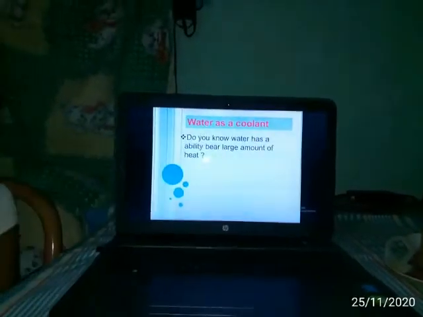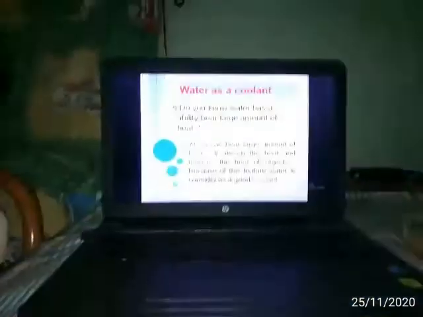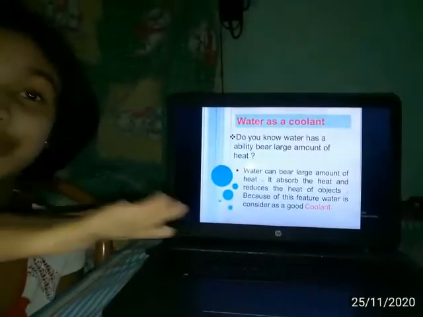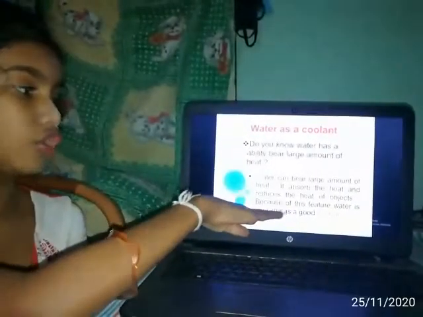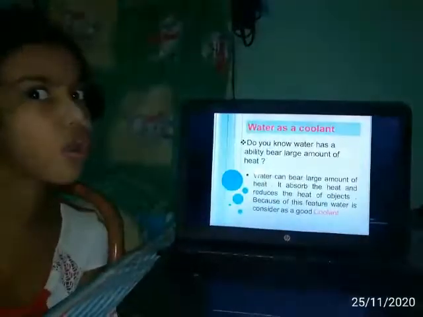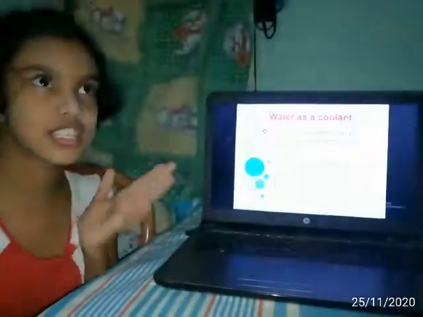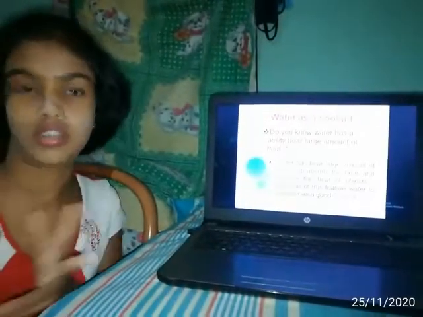Water as the coolant. The next property of water is water as the coolant. Do you know water has the ability to bear a large amount of heat? Water can bear a large amount of heat. It absorbs the heat and converts the heat into a low value. Because of this feature, we can consider water a good coolant, no?